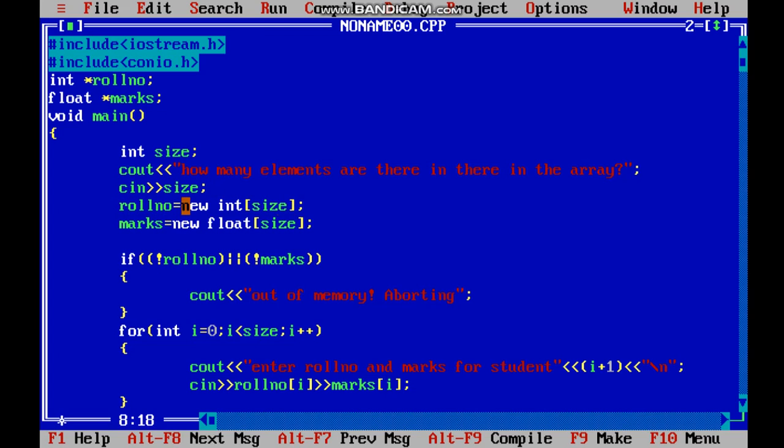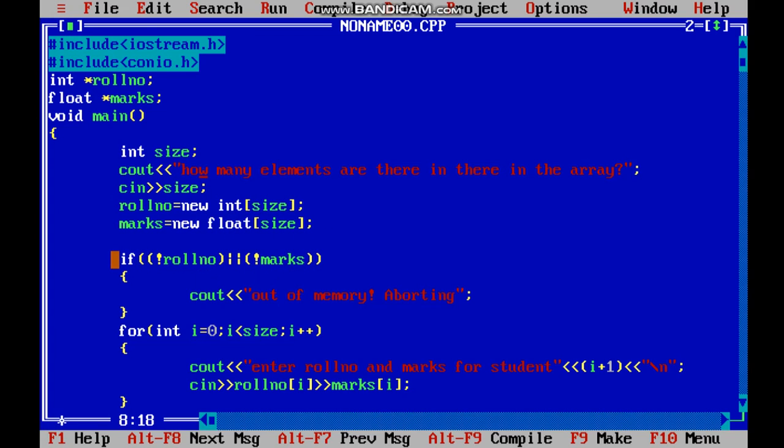Now here we are assigning new space to the pointer for the roll number. This is called dynamic allocation of memory. Here size is 3, as we gave on top, so it would be 3. The same way for the marks. Now marks is float, so float and size.